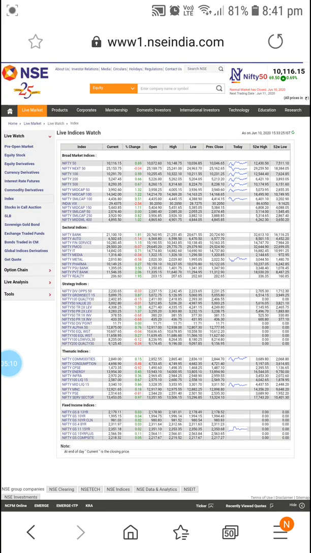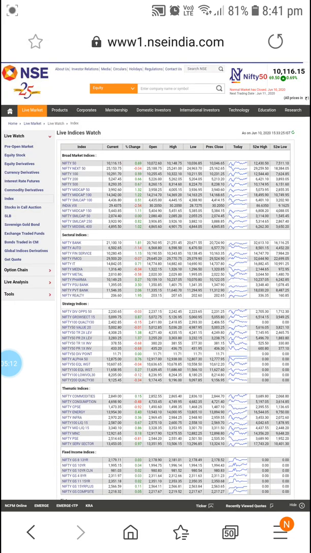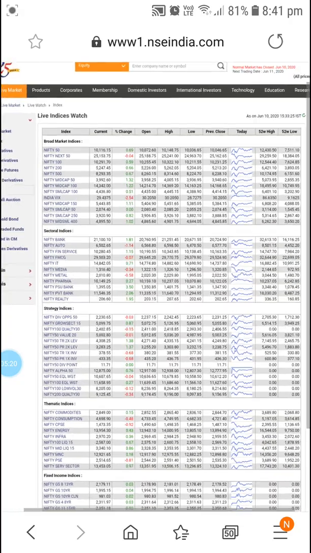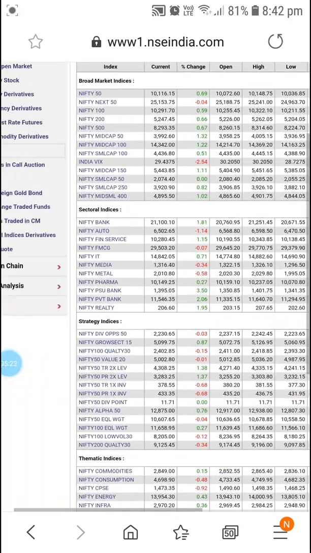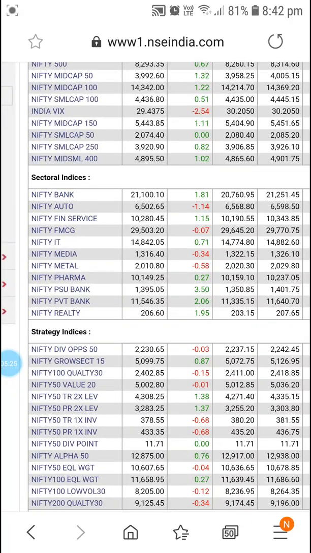Once you click on index, you can see what sectors we have. We have to identify which sectors are going to perform today, and from there we select a stock. Here you can see the sectoral index. Like we can see Bank Nifty, Nifty Auto, Nifty FinService, Nifty FMCG. All those are there.